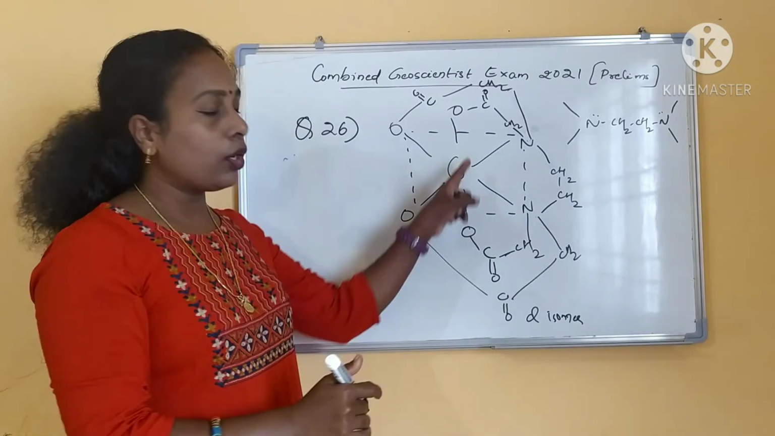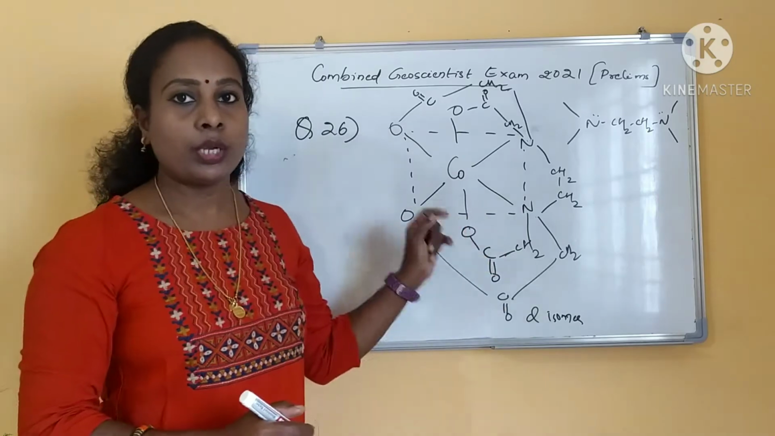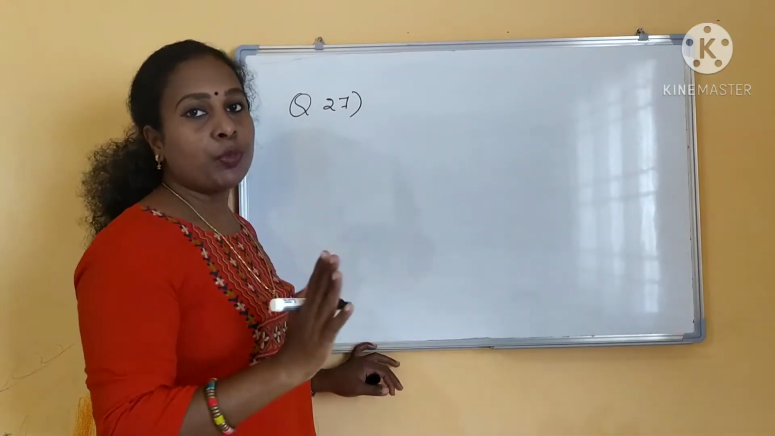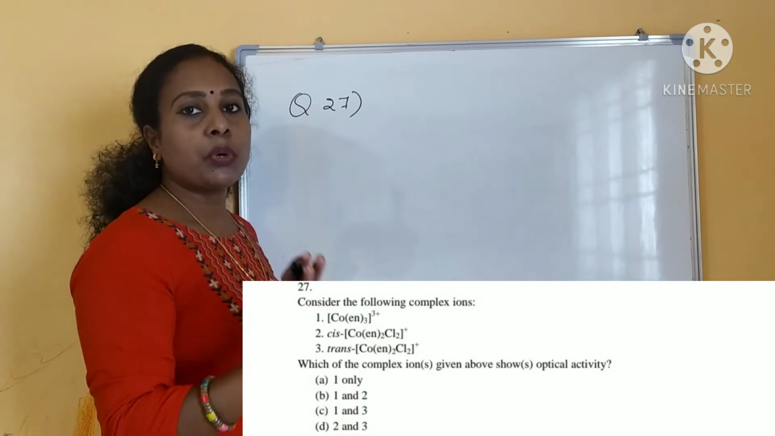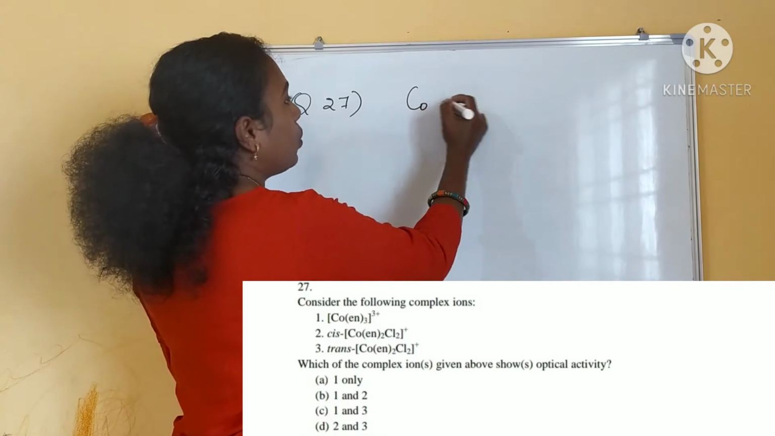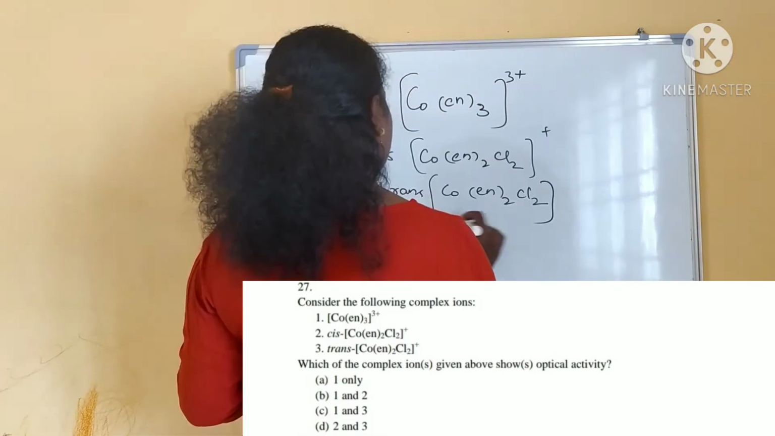This is an EDTA complex. This is an optically active isomer. Will show D and L isomers. Okay. And your question number 27 is: which one of the following isomers will show the optical activity? And your answers will be C, E, N thrice.